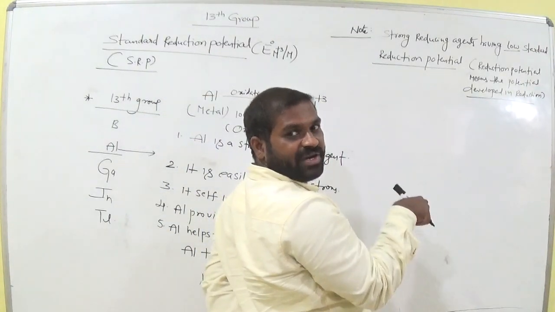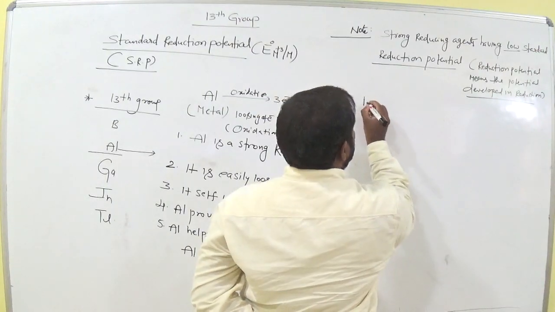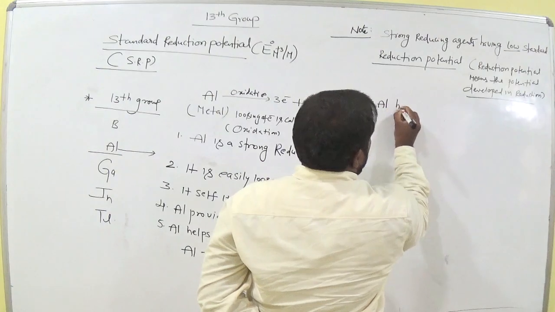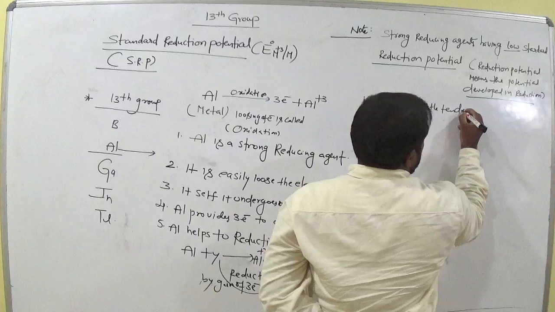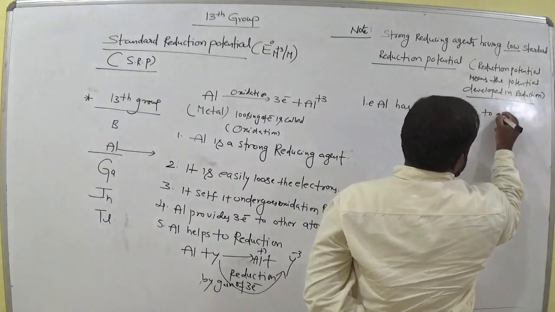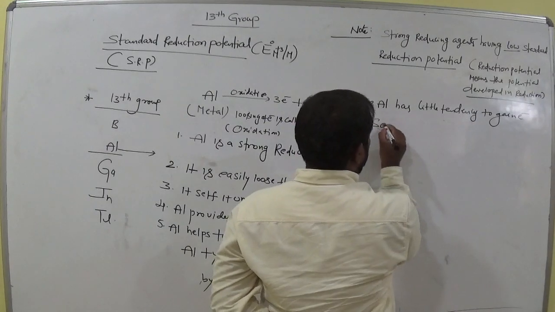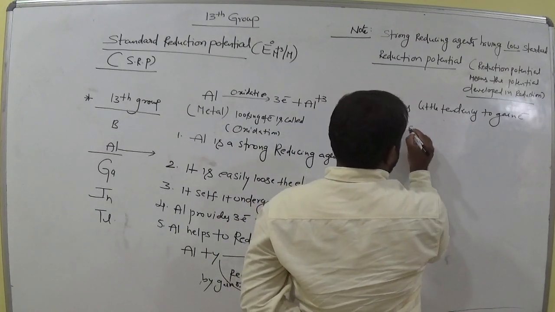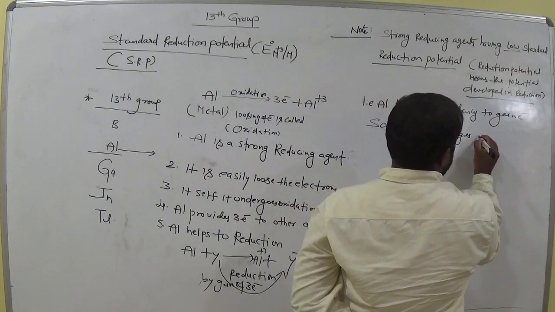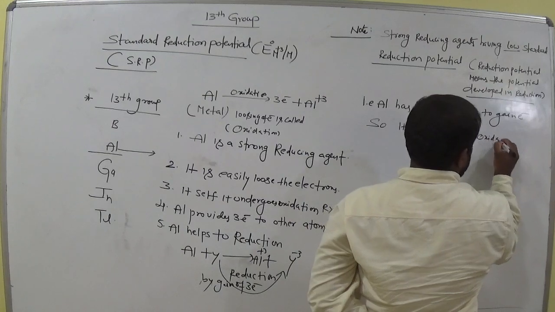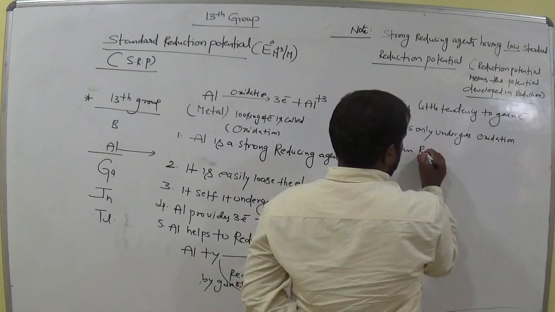But aluminium has less tendency to gain electrons, so it only undergoes oxidation rather than reduction.